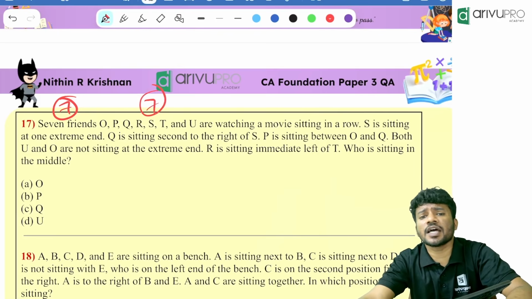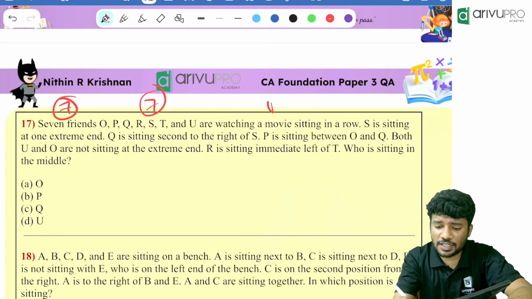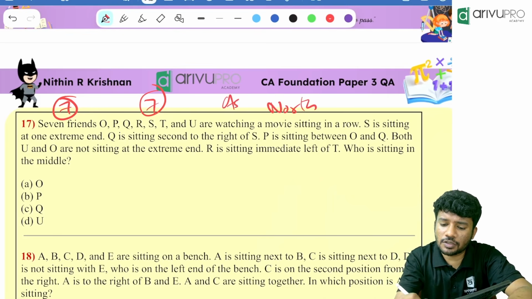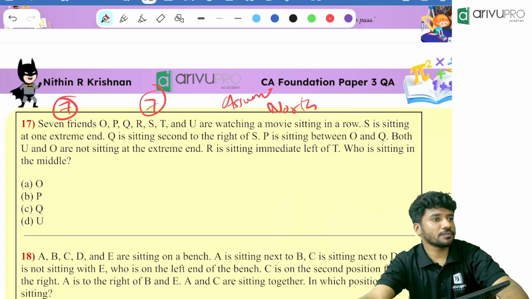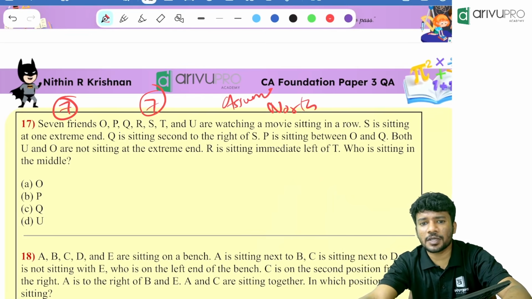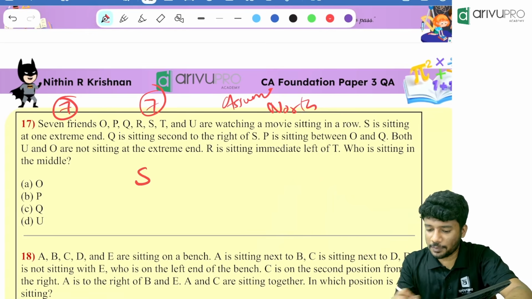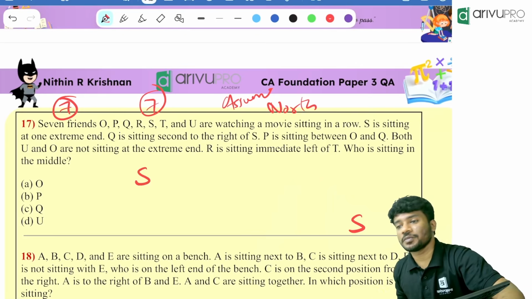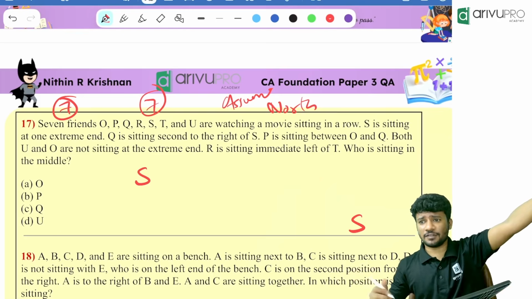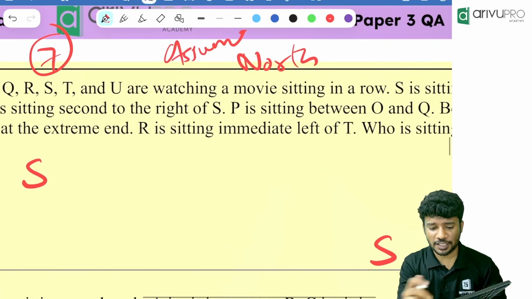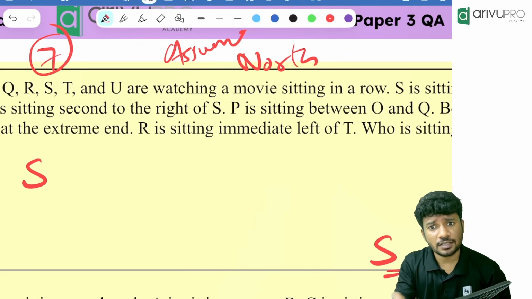They are looking towards which direction? Is anything mentioned? No. We will assume they are looking towards the north direction. Then S is sitting at one extreme end. That means S can be at either the left end or the right end. Two possibilities. Instead of drawing everything, I am just putting S to the left and S to the right. In this case, S is at the left end. In the second case, S is at the right end.